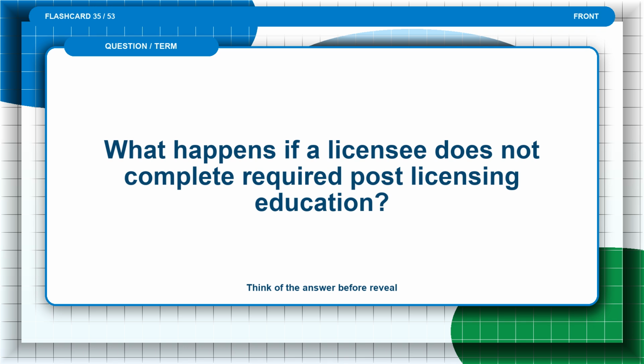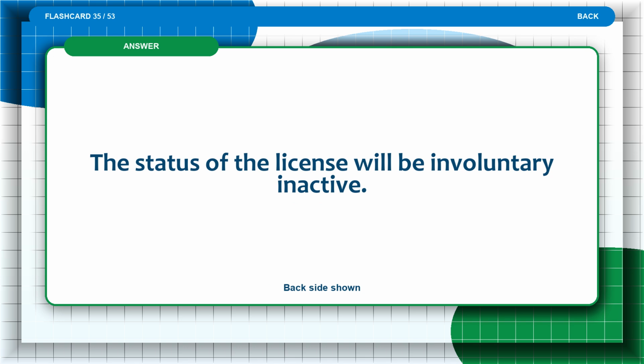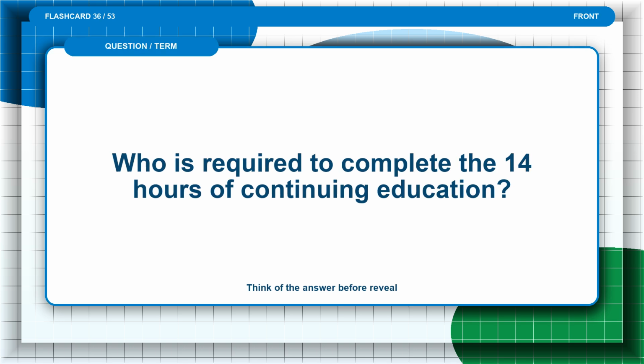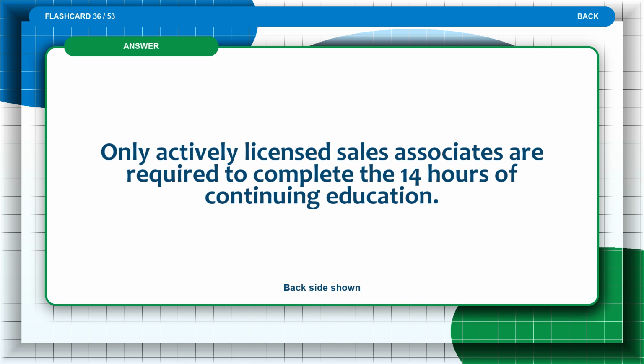Flashcard 35. What happens if a licensee does not complete required post-licensing education? Think of the answer before the reveal. The answer is, the status of the license will be involuntary inactive. Flashcard 36. Who is required to complete the 14 hours of continuing education? Think of the answer before the reveal. The answer is, only actively licensed sales associates are required to complete the 14 hours of continuing education.